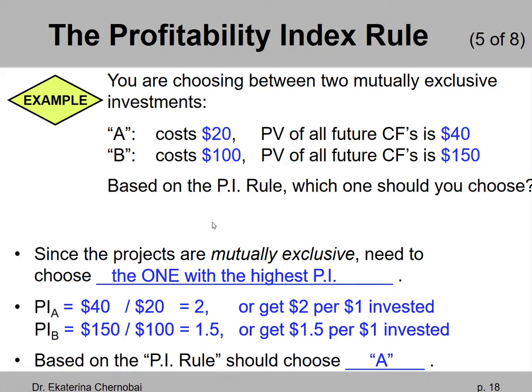So this is how we have compared two projects. However, you may realize that there's something much better about project B. You might actually completely disagree with the profitability index rule conclusion, right? So you might argue that no, project A is not the best one of the two.